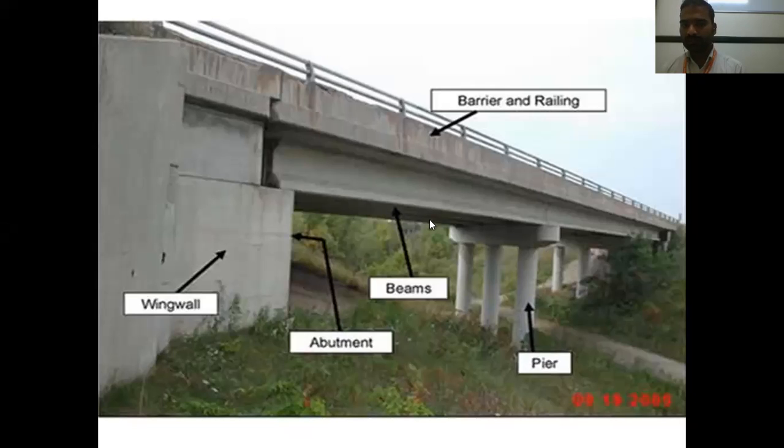Okay, so this is the beam. This is the abutment. At the end of the bridge, there is an abutment. Abutment means it is the same column only, but at the end it is called an abutment. And this is the wing wall, which supports the earth, that is, the soil.